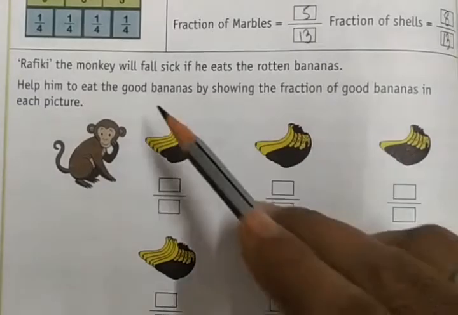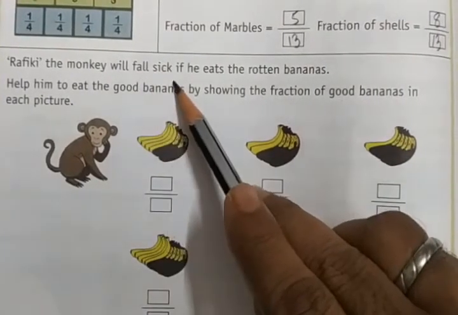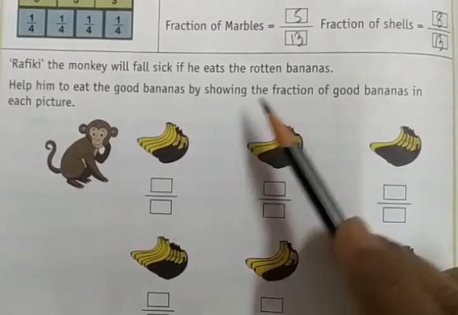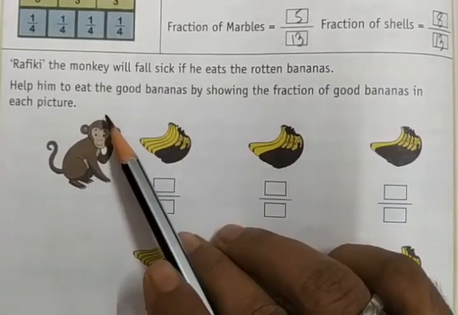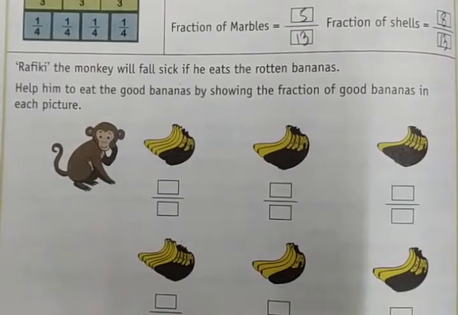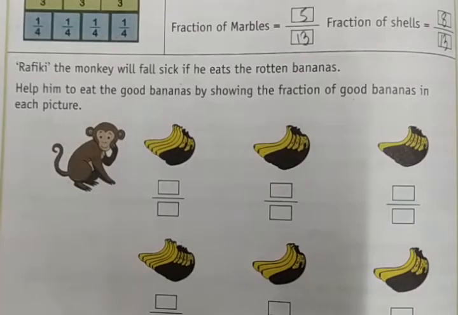Rafiki the monkey will fall sick if he eats the rotten bananas. Help him to eat the good bananas by showing the fraction of good bananas in each picture. Here is Rafiki the monkey.